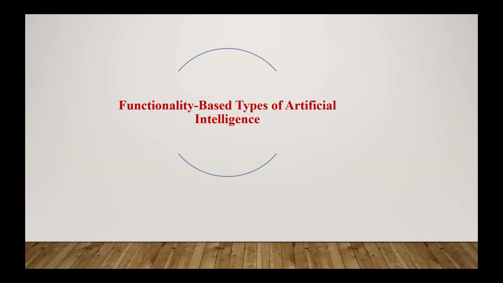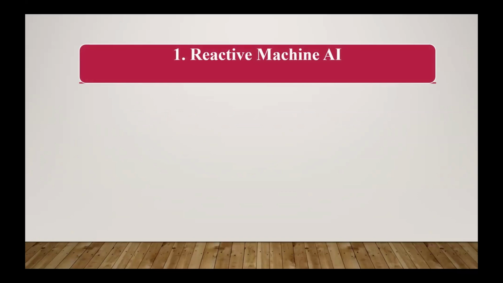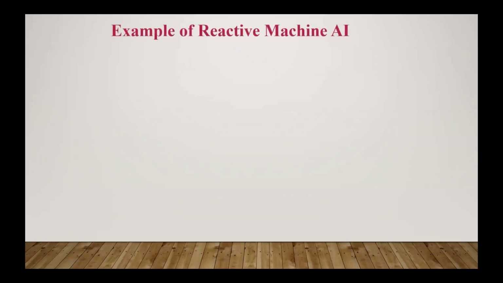We have already completed the capability based classification. Now we are going to cover the different types of functionality based artificial intelligence. The first category is the reactive machine. By the name, a reactive machine does not store any memory or past experience for the future. It only focuses on the current scenario and reacts with the best possible action. That's why it is called a reactive machine.